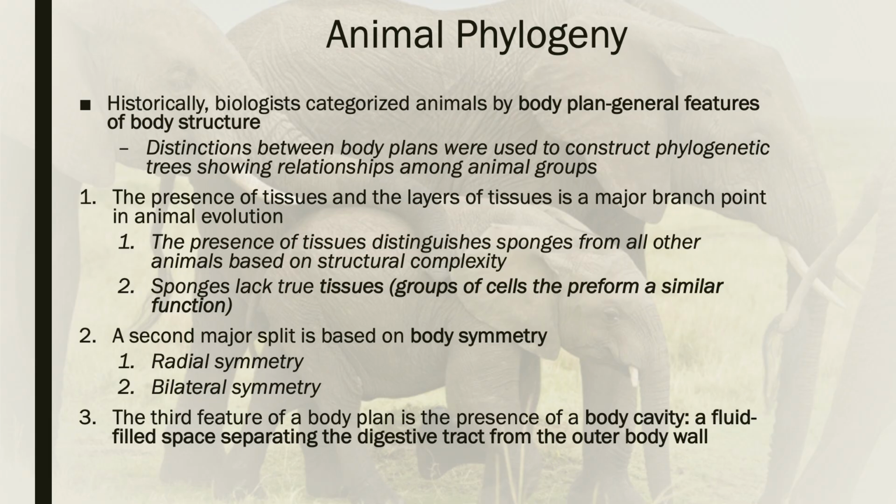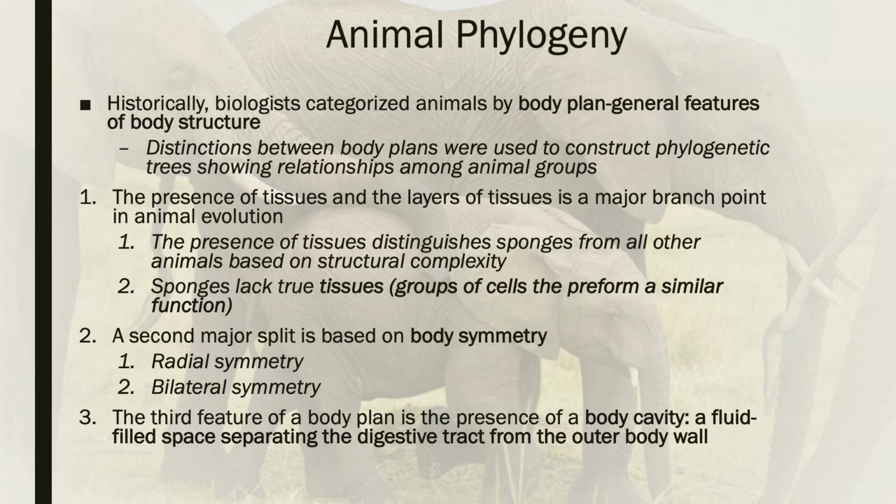The second major feature of a body plan, and this will show up in our phylogenetic tree where a major split occurs within the animal kingdom, is body symmetry. And we'll see a picture of this in a moment, but how is the body oriented, basically? Is it radial, meaning you can cut the organism like a pie and every piece looks the same? Or is it bilateral? So bi meaning two, lateral, basically you can cut something into left and right halves.